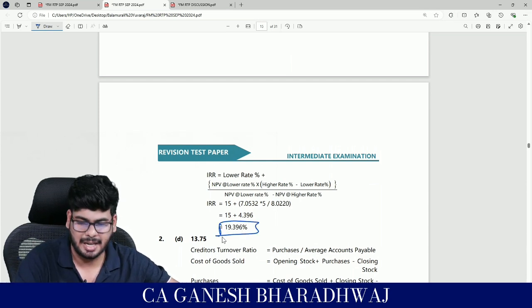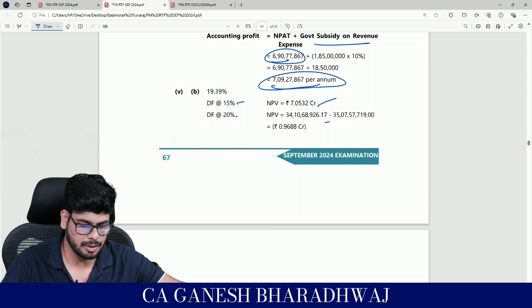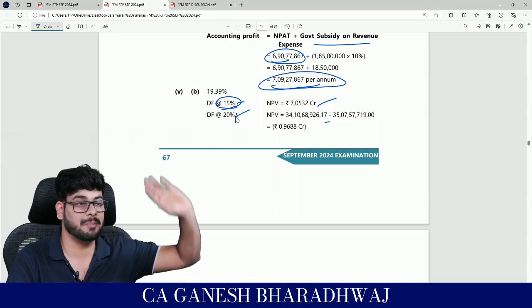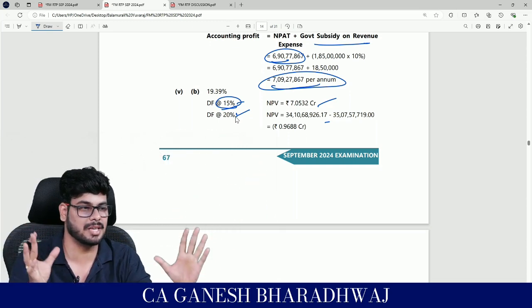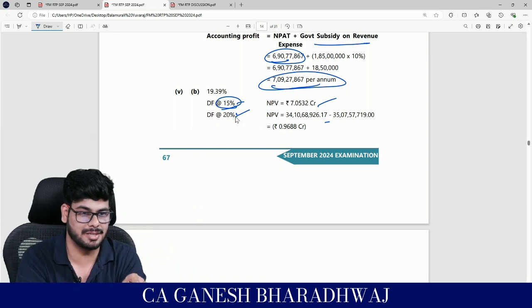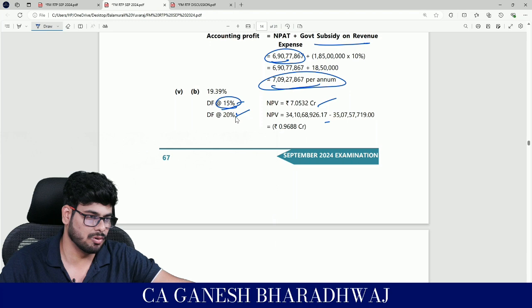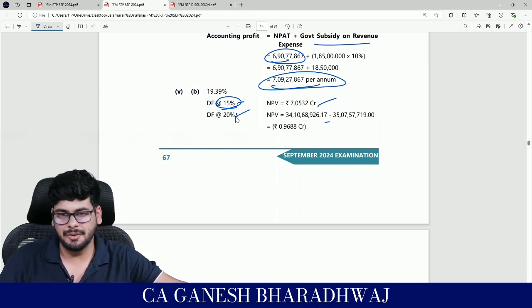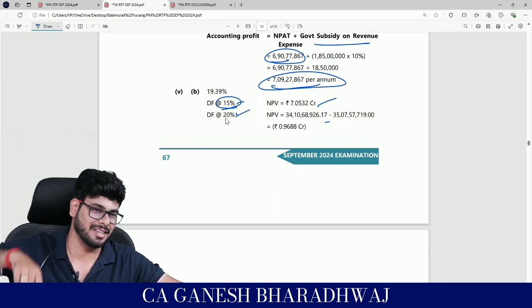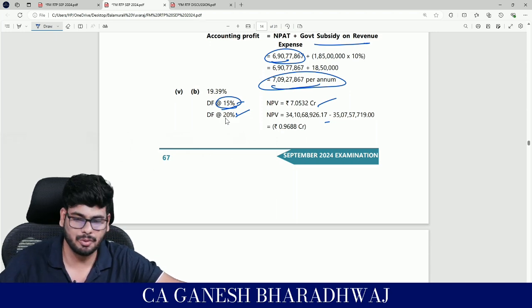Yes. Right? They have done it, but definitely I think asking an IRR for 2 marks is good, provided they give you this. They need not give you at 15%. They could have given you 10% so much, 20% so much, the value at least, maybe they could have tested whether you're picking 20 and 15 as the interpolation base. That alone they could have done, but anyways, if it comes in an exam, it will come like that only, or it could come in a descriptive. But for a full question, this itself is going to be a lengthy calculation, because once again you need to redo everything with 20% base, and that's not a very good thing to do for a 2 mark question.